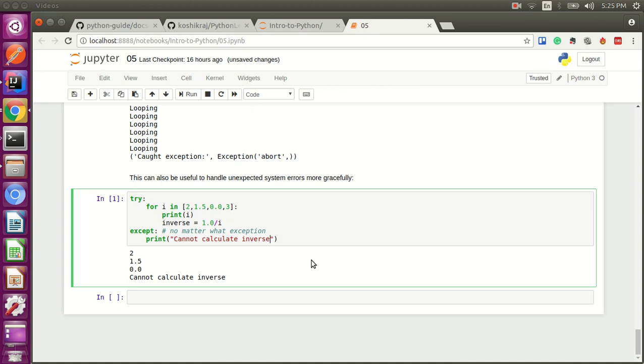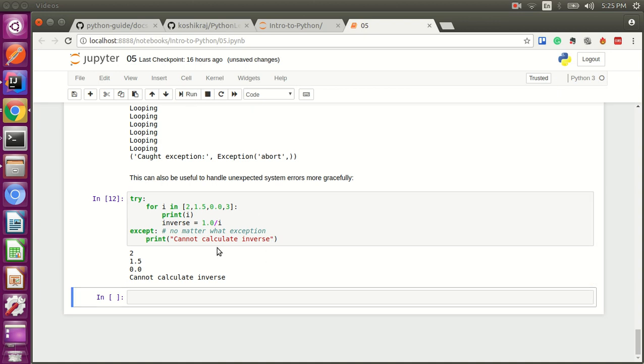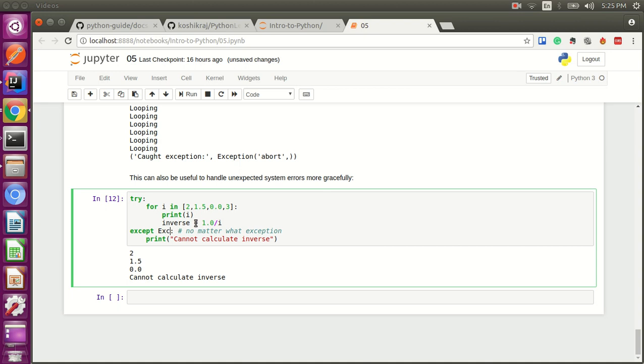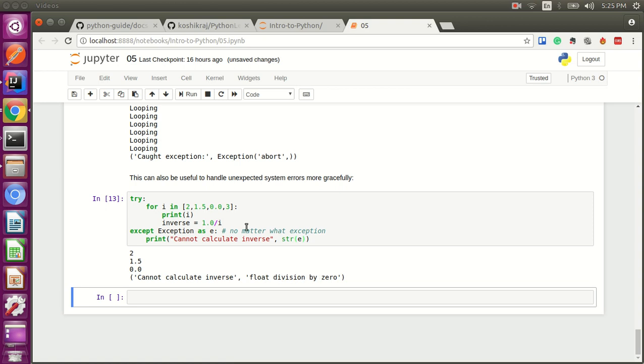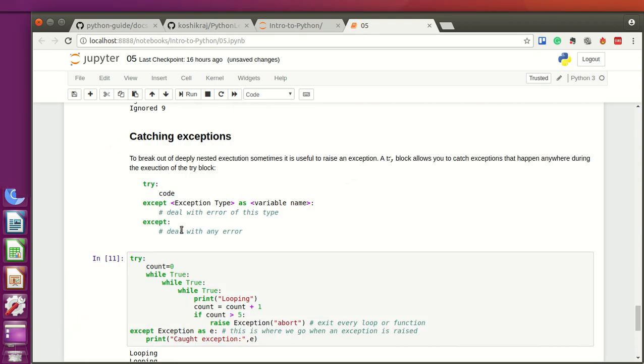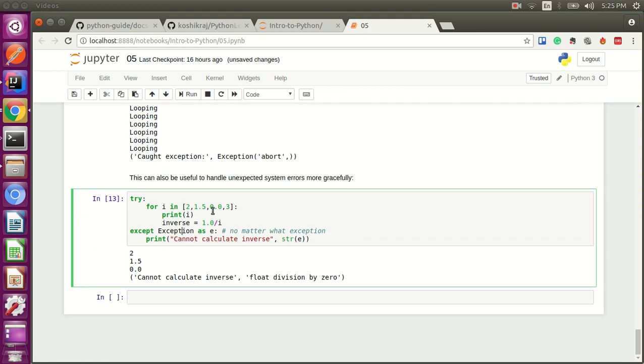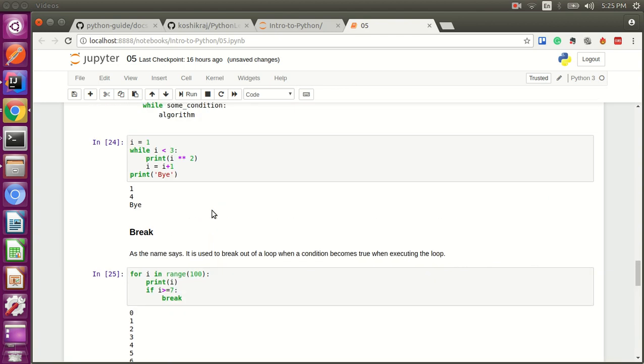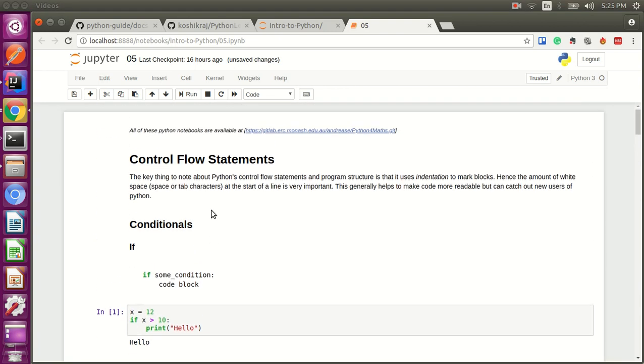You can also see what kind of exception it is: you can write except Exception as e. This gives out the message that the particular exception has. So you print out a string of e, and you would see float division by 0, which is not allowed. This is a divide by 0 exception. This is how you handle an exception, and how it alters the control flow of a program. And this is all about the control flow statements in Python.